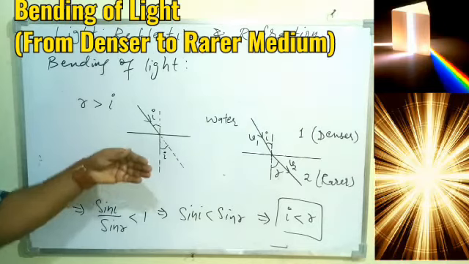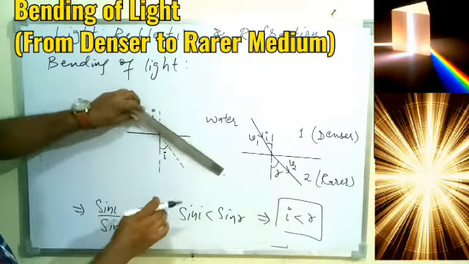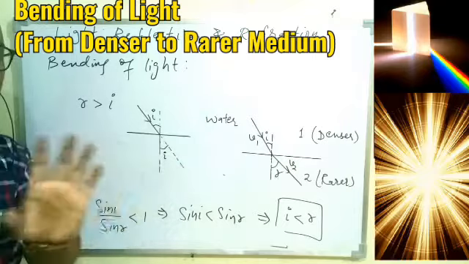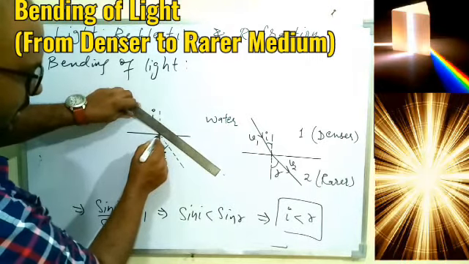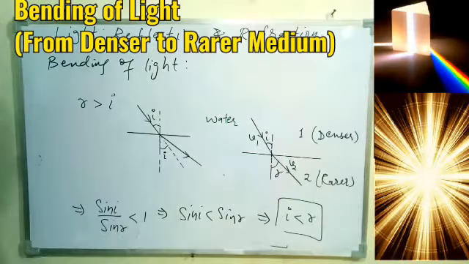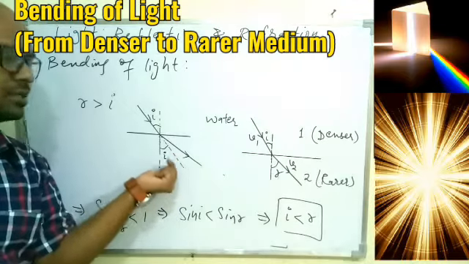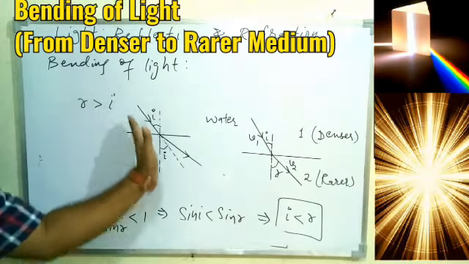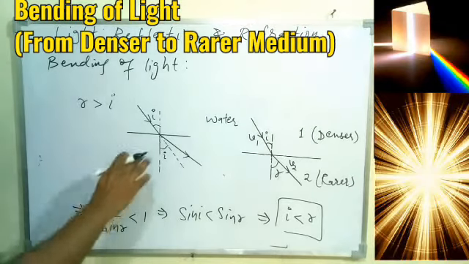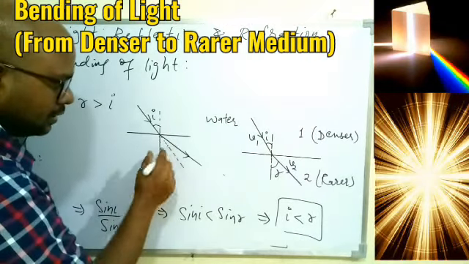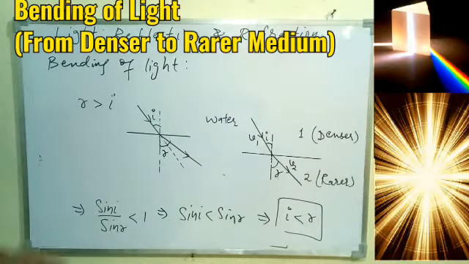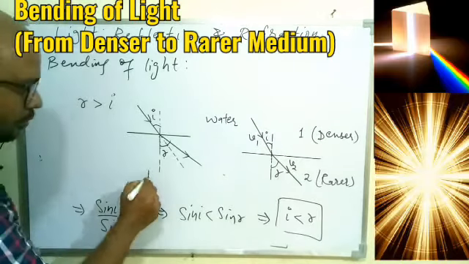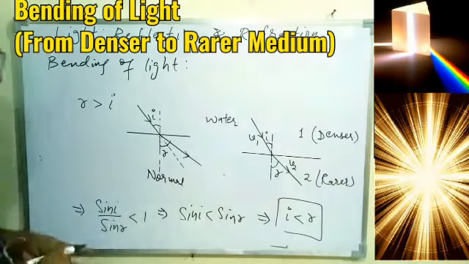So if R has to be greater than I, then the refracted ray must go beyond this dotted line, then only R can be greater than I. So we understood from here that the refracted ray must go beyond this dotted line, that is beyond the initial path of the incident ray, and this is your now refracted ray, then only R can be greater than I. So we understood in this case what you see, this is our normal, and this is our refracted ray.